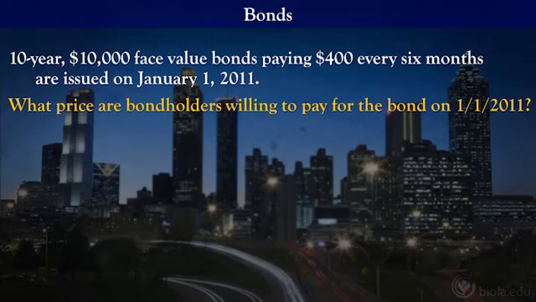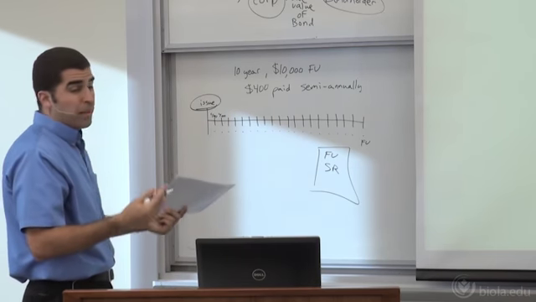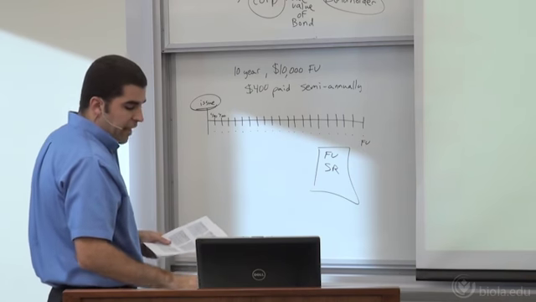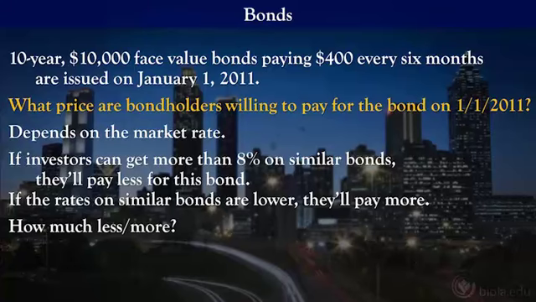The very first thing we said, we're going to issue them at the start of the term. On this issue date, how much is a corporation going to raise in money? How much are they going to be able to sell this bond for? Are they going to be able to sell it for $10,000? Are they going to be able to sell it for more, or are they going to be able to sell it for less? Well, the answer is that we are going to be able to sell it for some amount depending on what the market rate is.